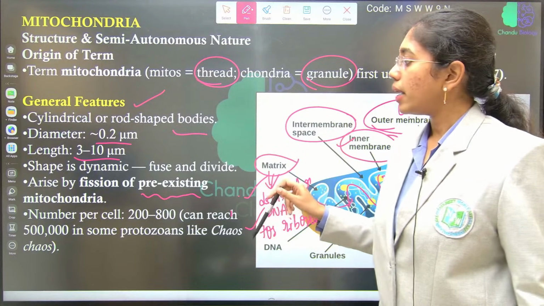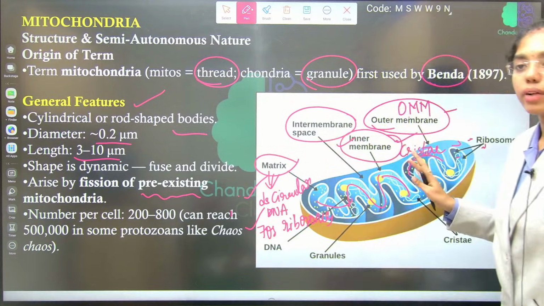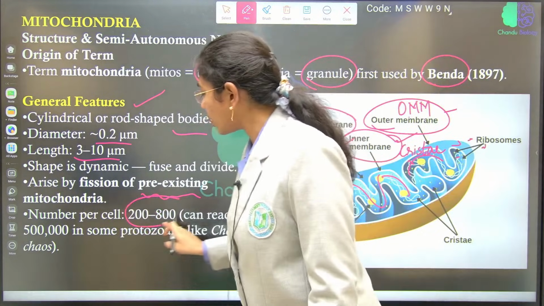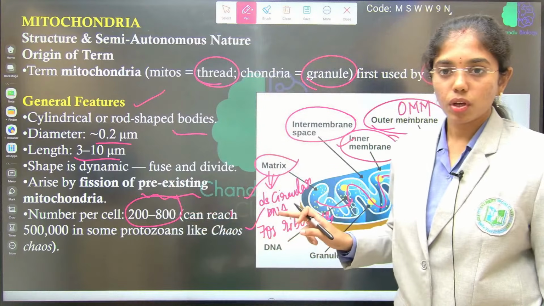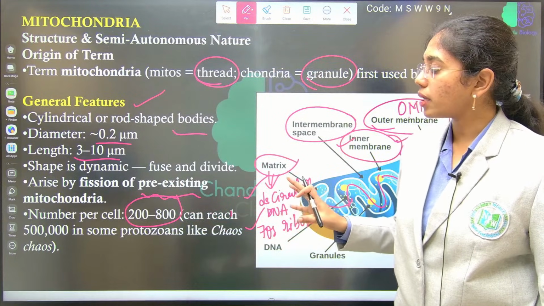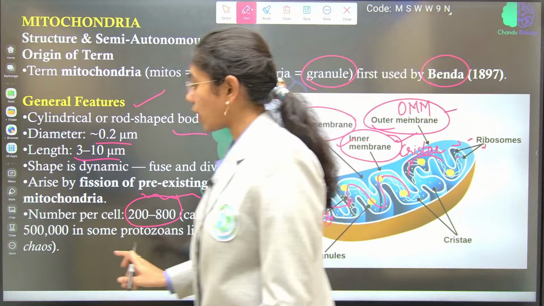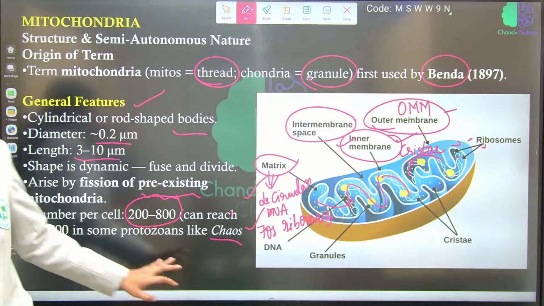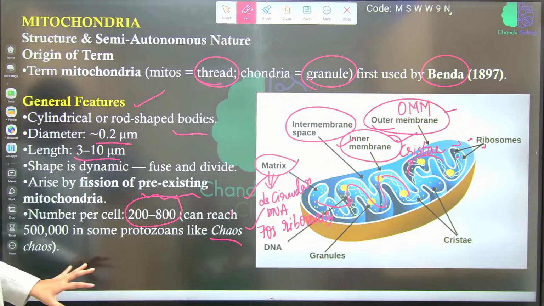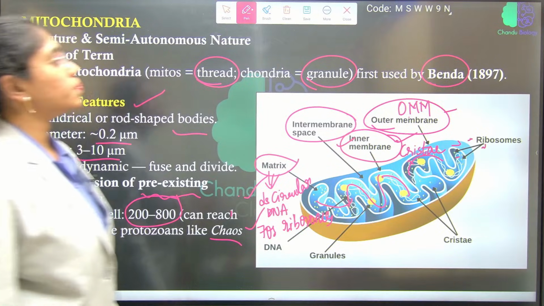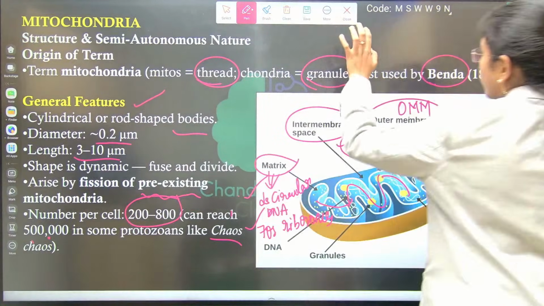Fine, right? Number per cell. How many mitochondria are present per cell? It can be around 200 to 300 mitochondria per cell, or around 500,000 in some protozoans. In this protozoa, in a single cell, how many are present? Lakhs of mitochondria, 5 lakhs of mitochondria. This is basically about the mitochondria organelle.